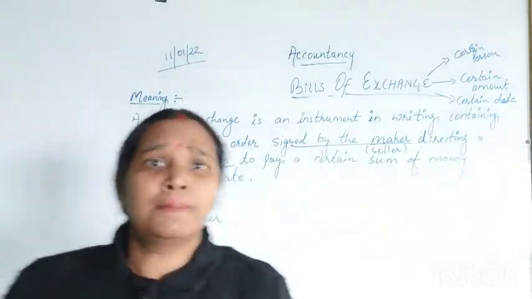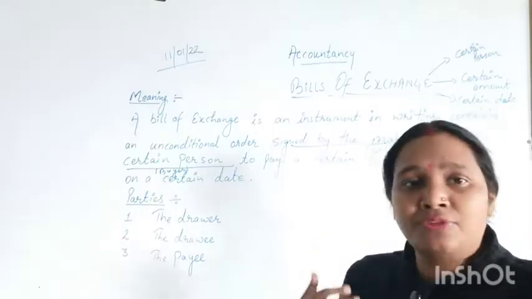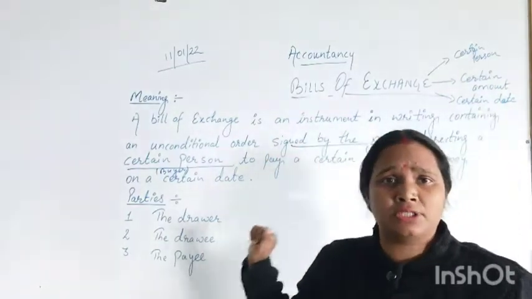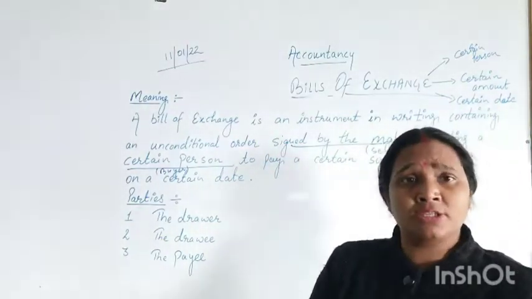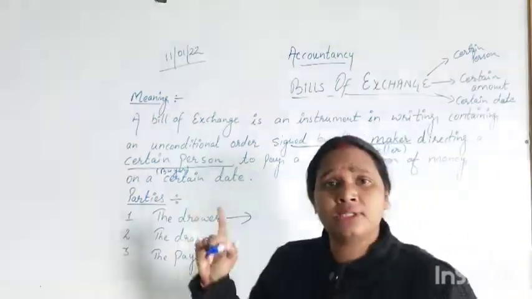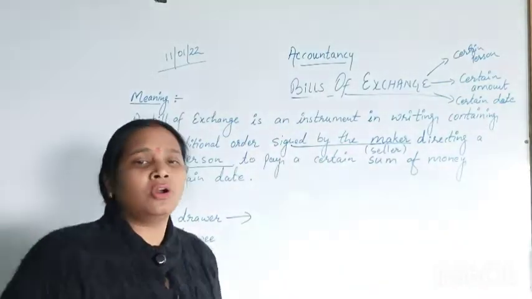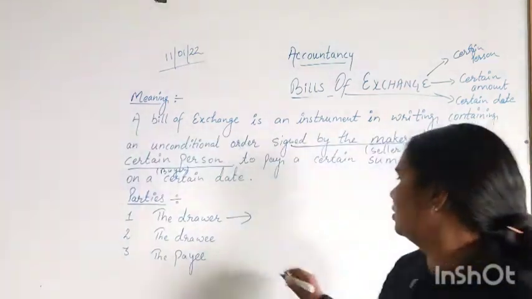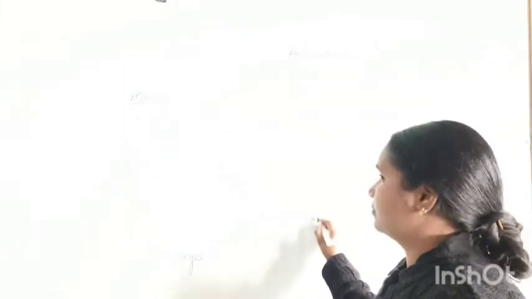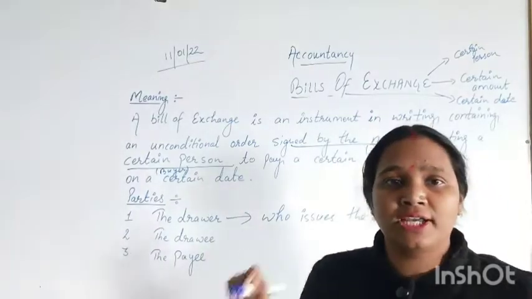Now coming to the parties, what parties should be there? Or we can say, for how many people we need to do the accounting for this bill of exchange. There will be three parties. First one is the drawer. The drawer is the person who draws the bill, or who issues the bill. I am writing down here: a person who issues the bill. He will be called the drawer.